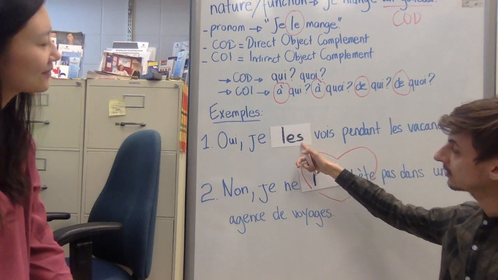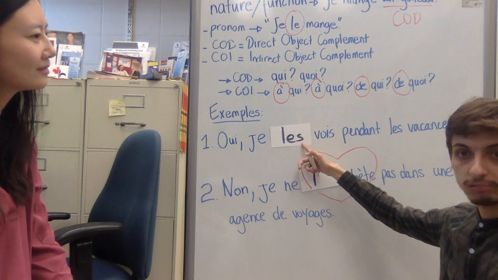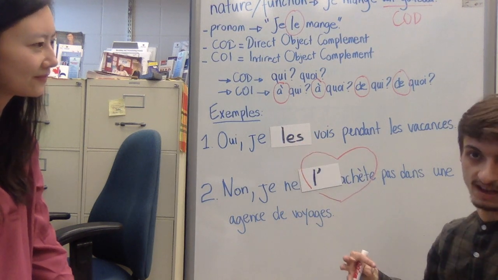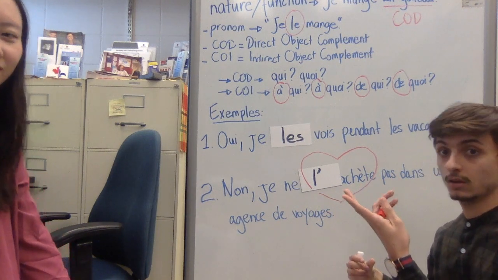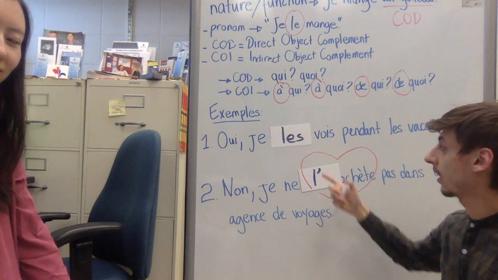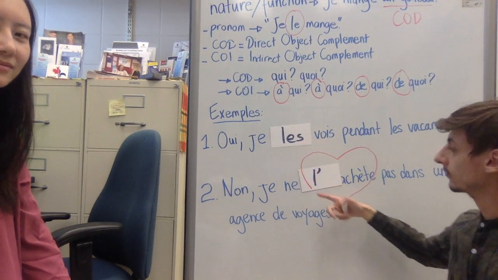Remember, in the first sentence, the pronoun we're replacing a plural group of nouns: my aunt, my uncle, and my cousins. So since it's plural, I use the form of the pronoun les.